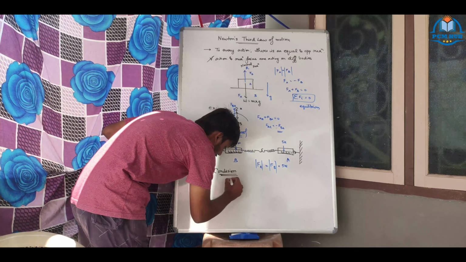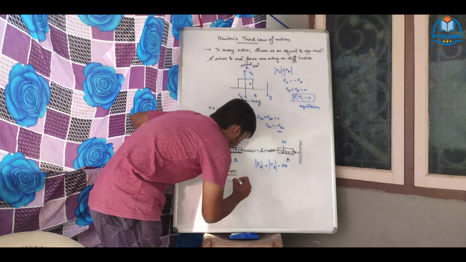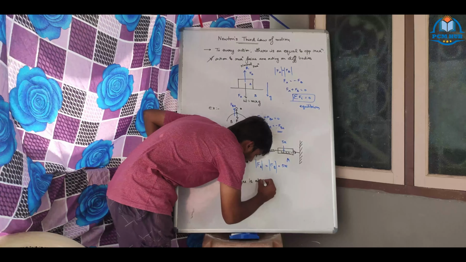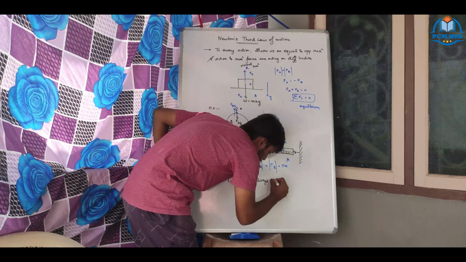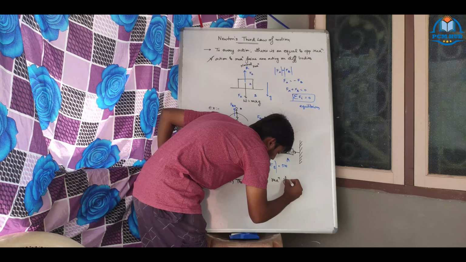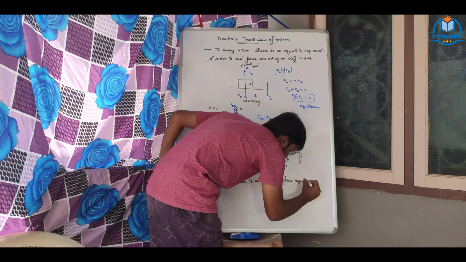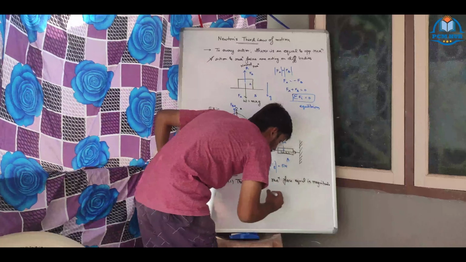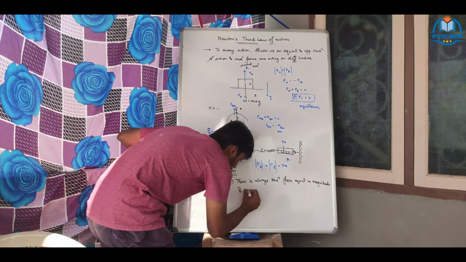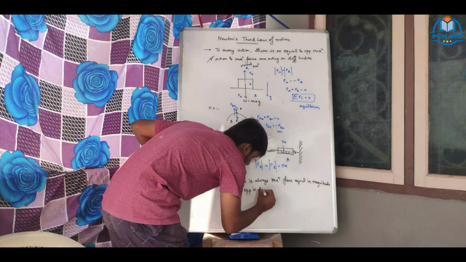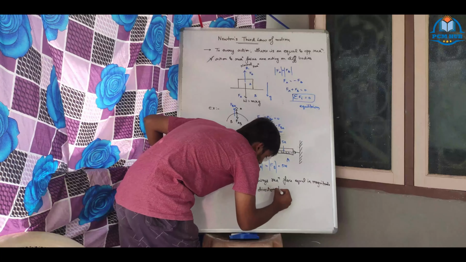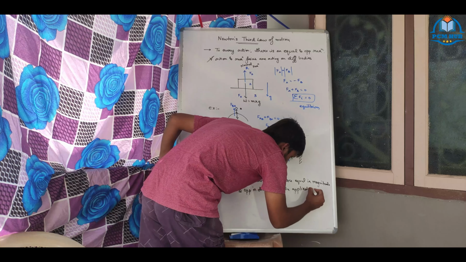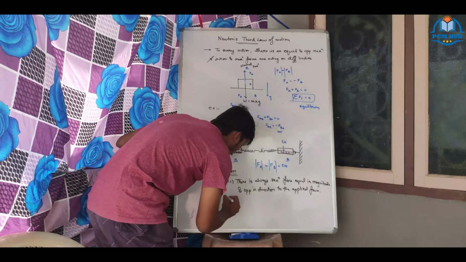The first conclusion that came was, there is always a reaction force equal in magnitude and opposite in direction to the applied force. First inference.